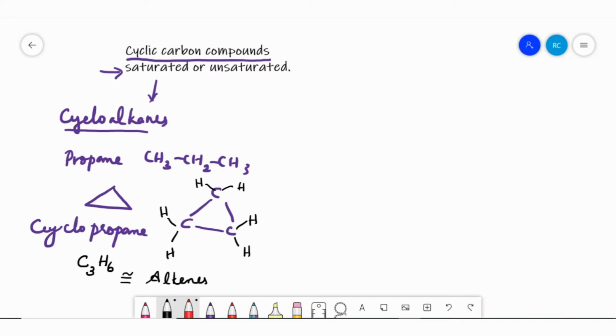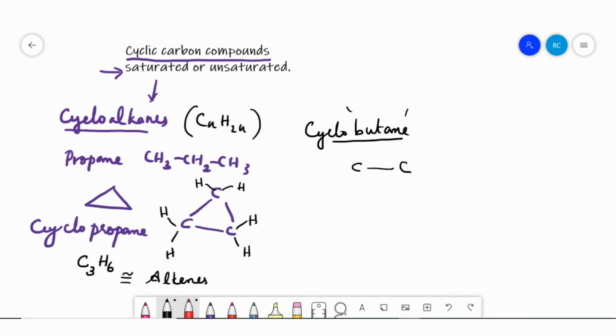So we can conclude that cycloalkanes have the formula CnH2n, which is the formula of alkene. We will try one more member, cyclobutane, and you already know in butane there are 4 carbon atoms. So we draw 1, 2, 3, and this is the 4th carbon.